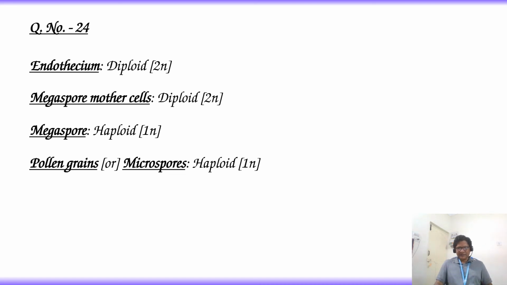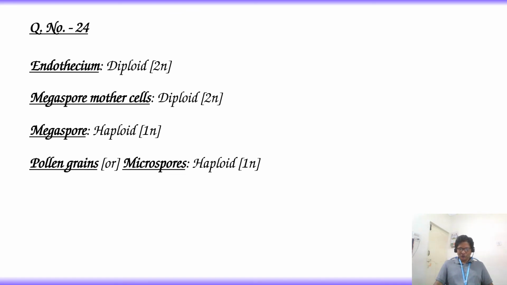Endothecium is a layer of cells present immediately after the epidermis in the microsporangium. This endothecium is a vegetative cell, and meiosis occurs during the formation of gametes.